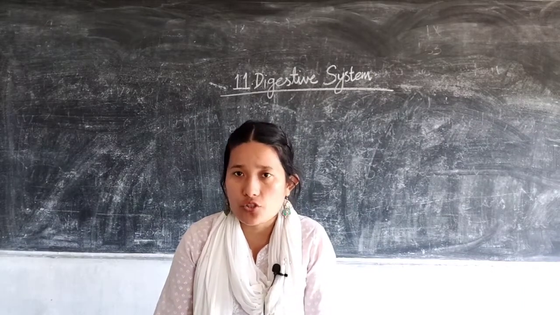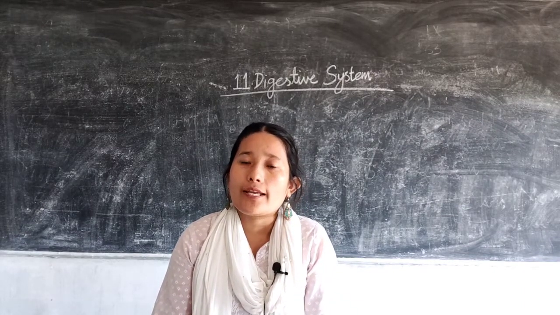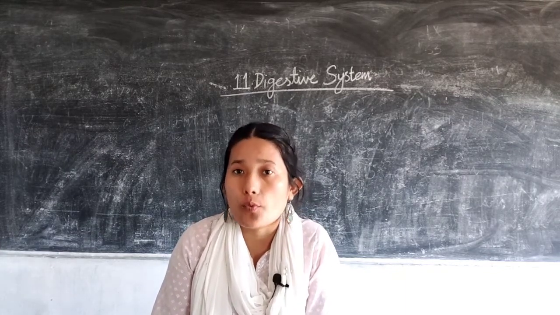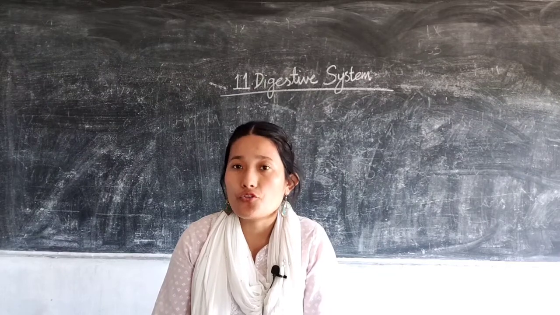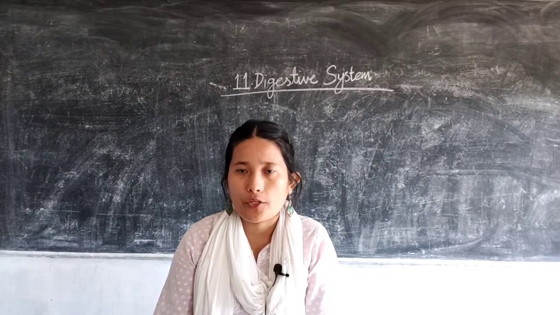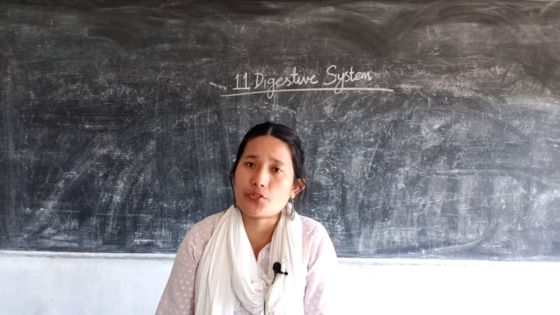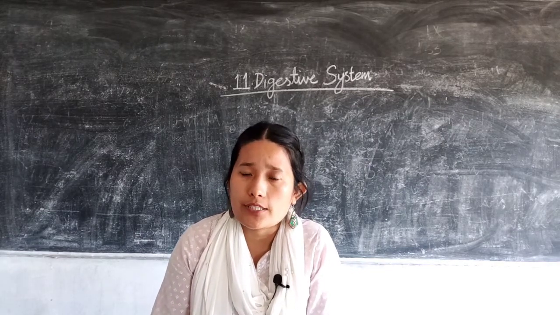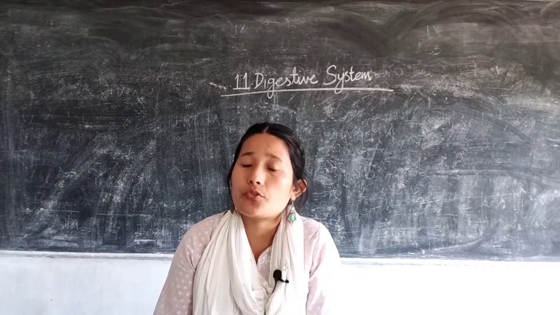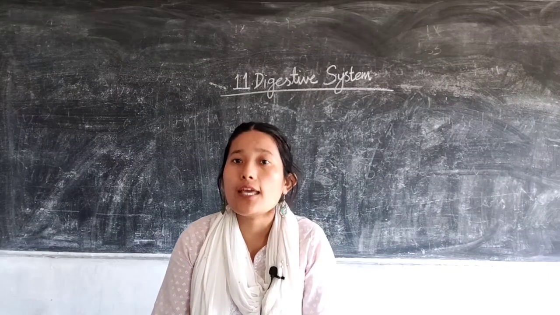Similarly, we have the excretory system. What does the excretory system help you in? The excretory system helps in removal of any unwanted waste which is harmful to our body. Then you have the respiratory system. What is the role of the respiratory system? The respiratory system helps us in taking in oxygen so that we can use it in breaking down of the food to produce energy.